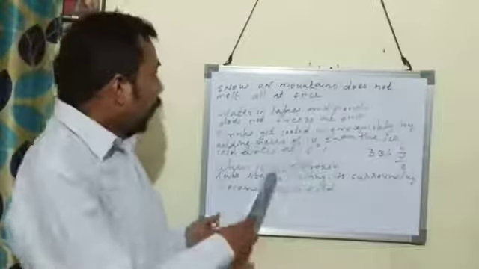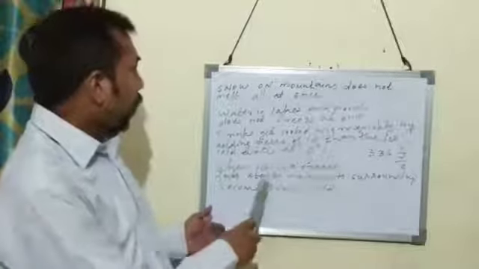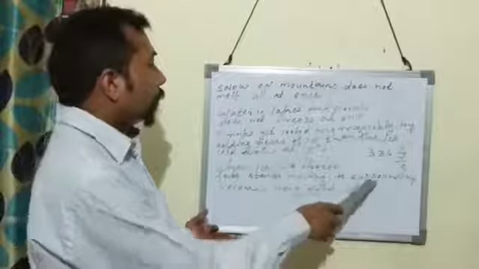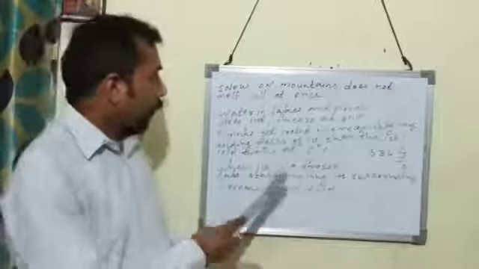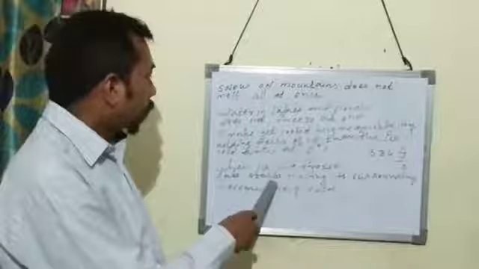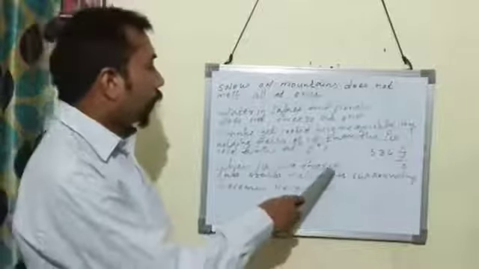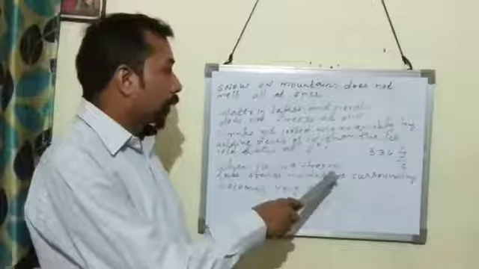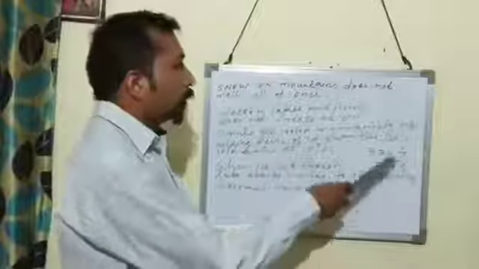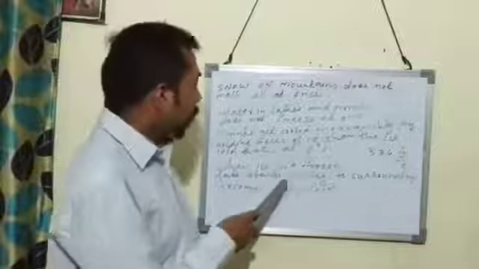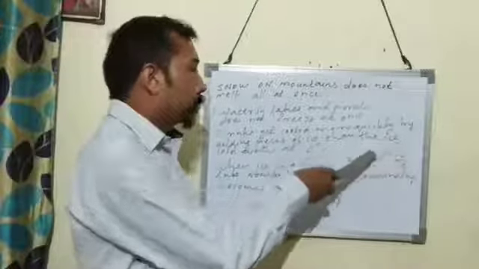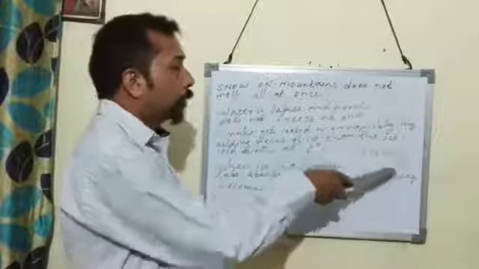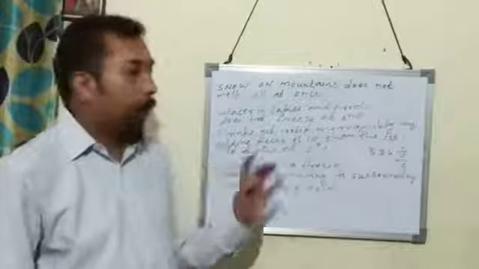Here also, when ice in a frozen lake starts melting, its surroundings become very cold. The reason is, for melting, heat is required. That heat is absorbed from the surrounding. How much heat is absorbed? That is equal to the specific latent heat of fusion of ice, which is 336 joule per gram.